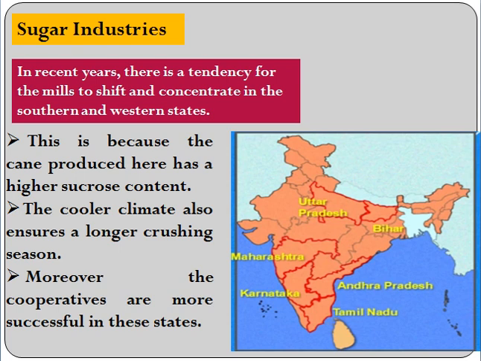Moreover, the cooperatives are more successful in Maharashtra and nearby states, and that is the tendency among the industries to shift to the south. But still, even now, Uttar Pradesh ranks first in sugar production. The reason is that in the last few years, the Deccan regions of India, the southern part, have experienced drought conditions.